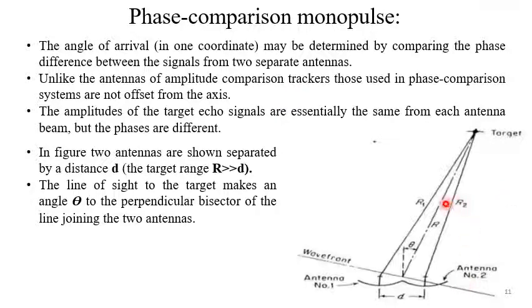Since this distance are almost same, r1 is nearly equal to r2, nearly equal to r, so actually the amplitudes will be almost identical, but there will be some change in phase because of this angle theta. So the line of sight of the target makes an angle theta to the perpendicular bisector of the line joining the two antennas. This is the front direction.